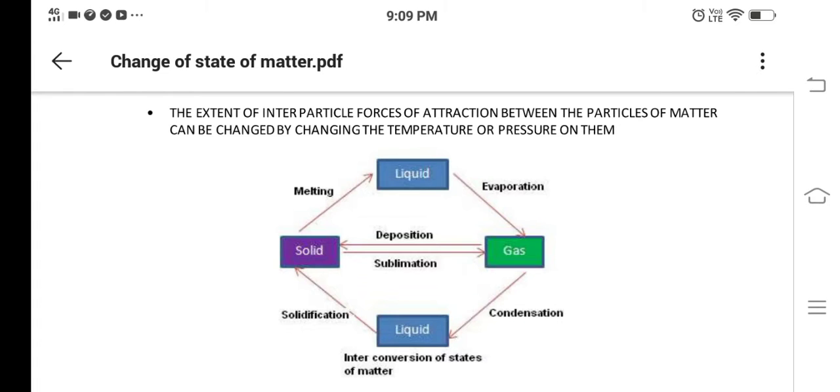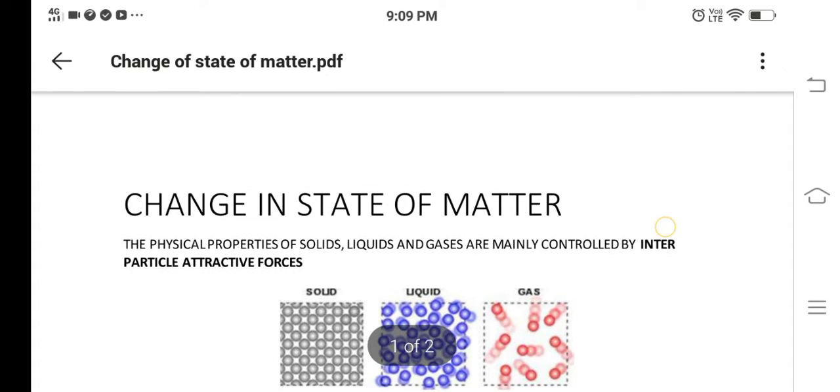Hi friends. So today we are going to see about the change in state of matter. It is a very small topic in matter, and it is in chemistry. So let's start. Come on.